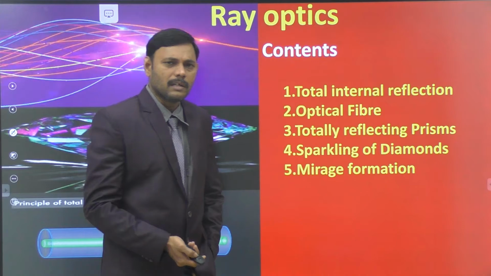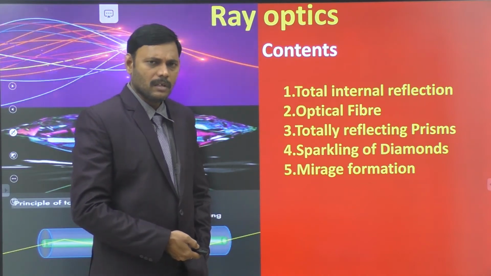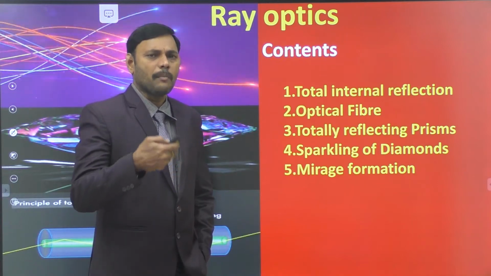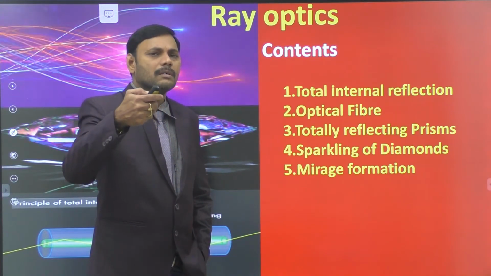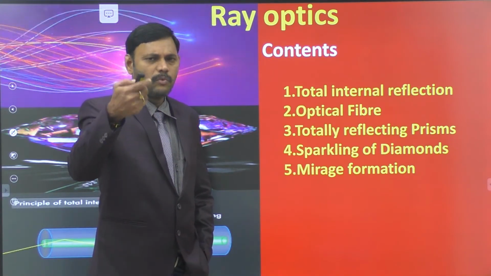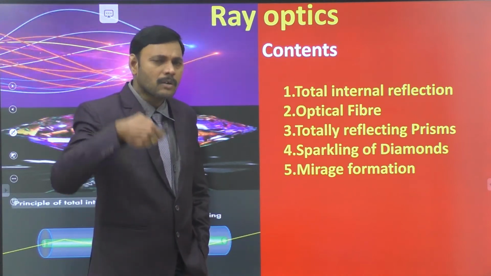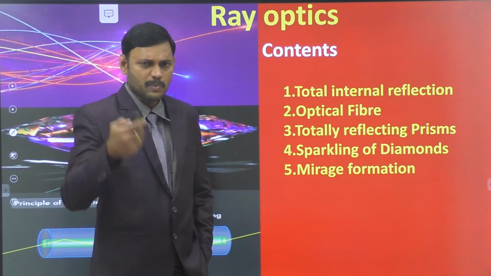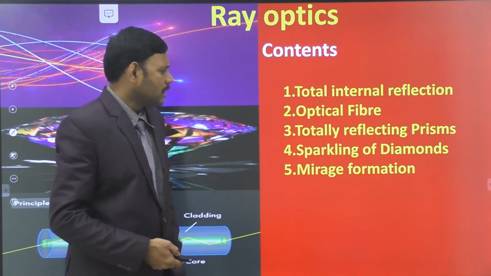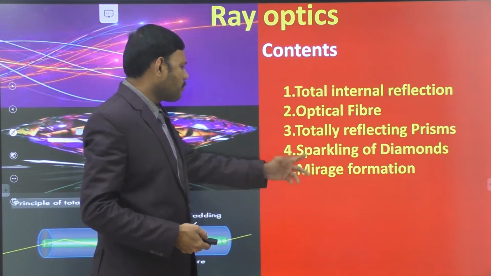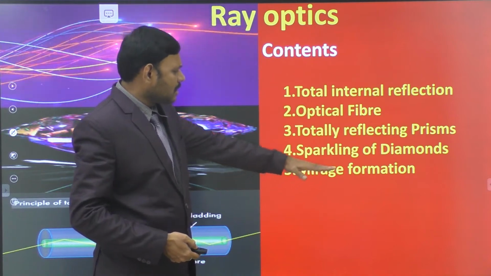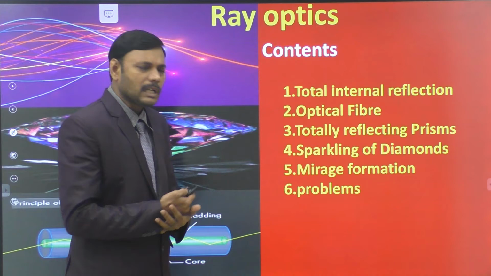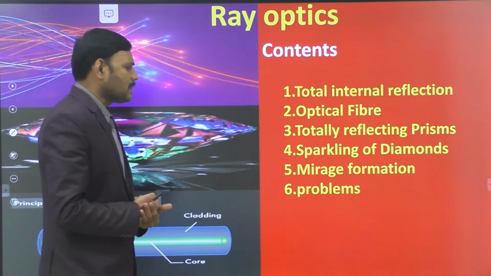As I explained, in hot summer days and even on highways, we undergo an optical illusion of the presence of water. There would be no water, but we undergo an optical illusion of the presence of water at farthest distances from us, especially during hot days. The reason behind the optical illusion will be discussed in the mirage formation. And the numericals belonging to total internal reflection and optical fibers.